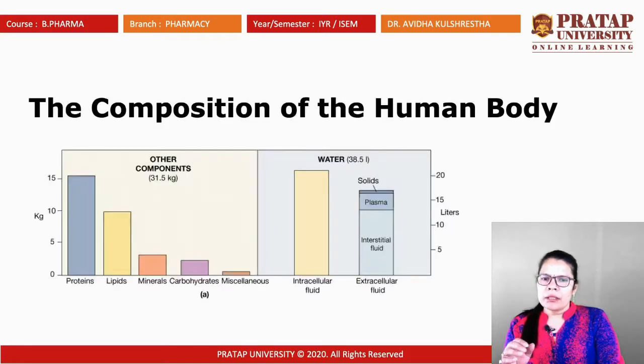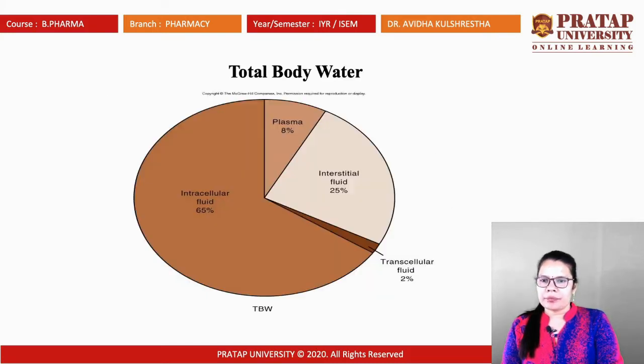So in the composition of the human body you can see protein, lipids, minerals, carbohydrate, miscellaneous, and the intracellular fluid and the extracellular fluid, plasma, some in the form of solids, and interstitial fluids. So this is the composition of the human body where water exists.